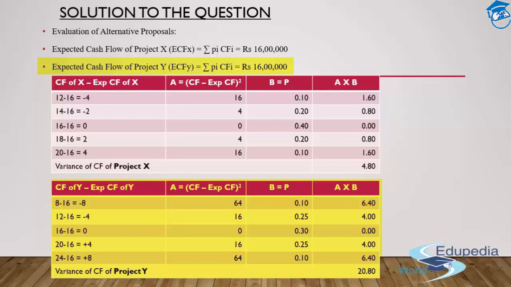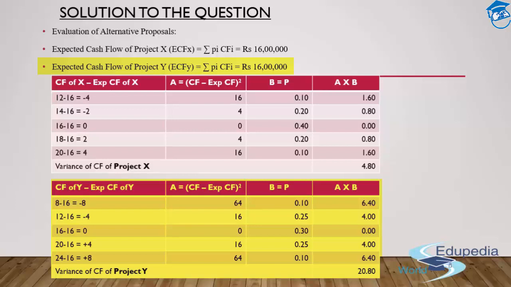I'll simply square them. That means 8 needs to be raised to the power 2, so it's going to provide you a figure of 64. 4 will be multiplied by 4, it will provide you a figure of 16. Then 0. Then again 16, that is 4 into 4. And 8 into 8, that's again 64.